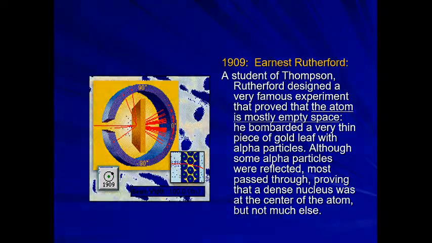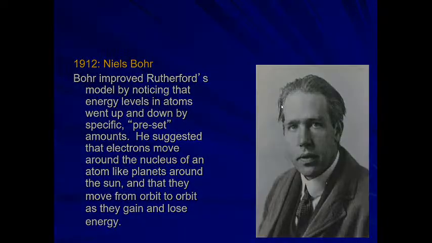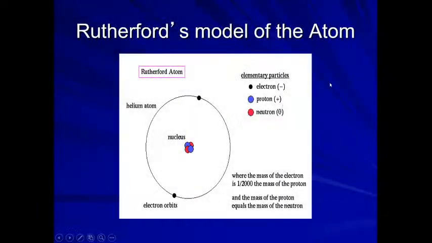Now you can easily imagine that helium was carrying what, 2 plus charge. When you see the helium atom, there are two protons and two neutrons. We know the electrons can be like this, the proton is positively charged, the neutron does not have charge, right? So what was his observation?